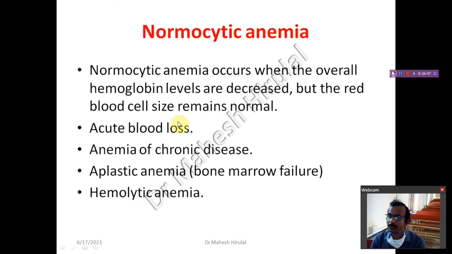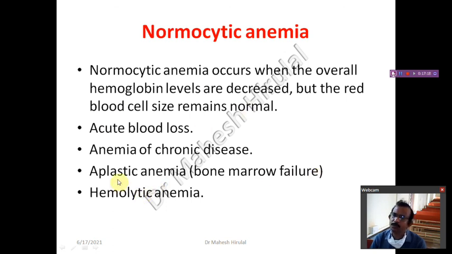Coming to the normocytic anemia, it occurs when the overall hemoglobin levels are decreased, but the RBC size remains normal. RBC size is normal, but there is a reduced hemoglobin level, like in acute blood loss, anemia of chronic diseases, aplastic anemia, bone marrow failure, and hemolytic anemia.